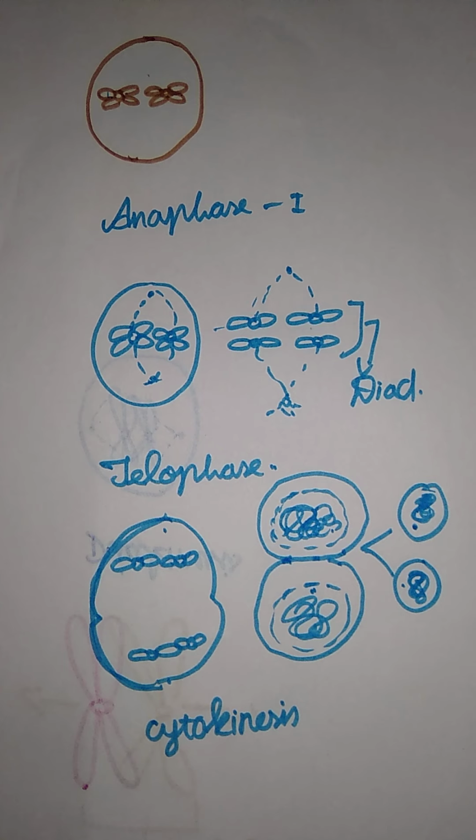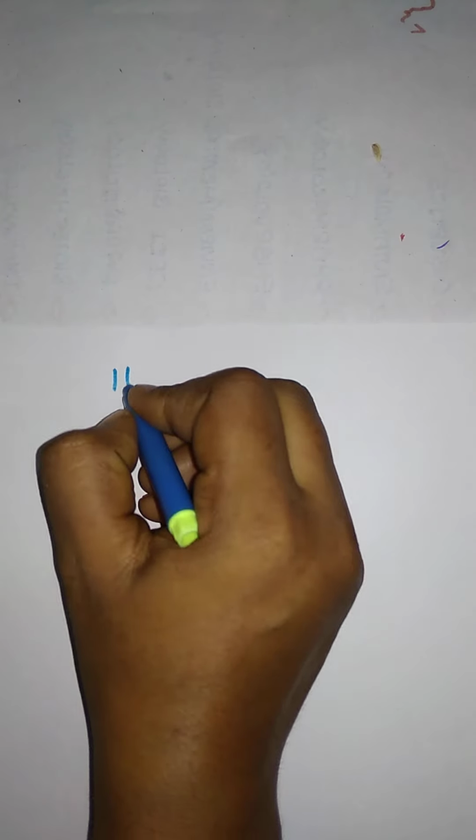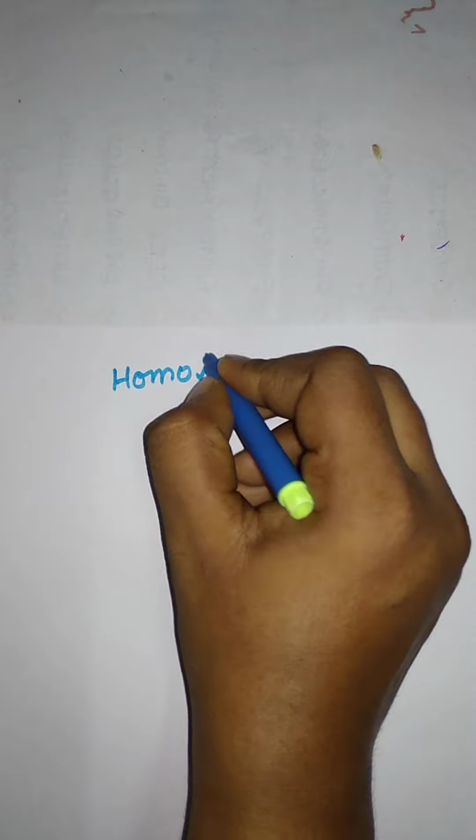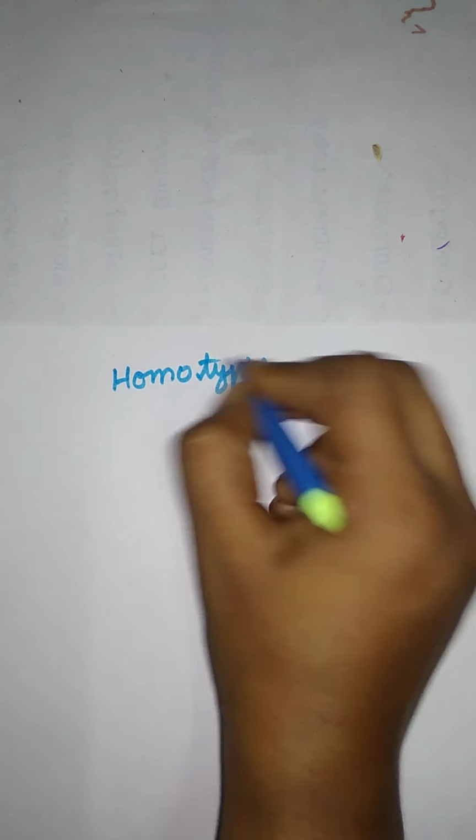Okay, so that's it for meiosis, the first stage, the heterotypic division. And next they have the homotypic division. What is the next one? Homotypic division.